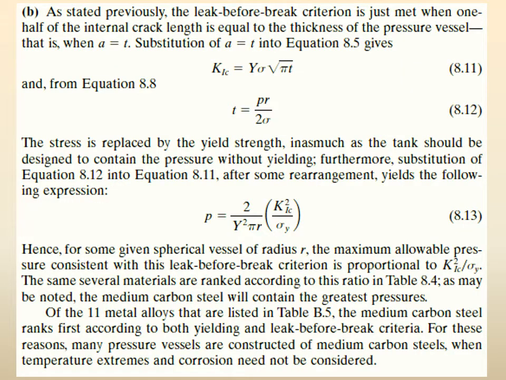Again, the equation is the same, K1 is equal to y sigma root pi a, but this time because it will leak before break, the crack should grow through the thickness. So the maximum length of the crack is t, the thickness of the material, and we rearranged the equation for hoop stress, combined the two equations together and made them into an equation for the maximum pressure that you could allow. Maximum pressure, and again these values will be the same, so it will reduce to this, that the maximum pressure that you can allow for leak before break should be what.